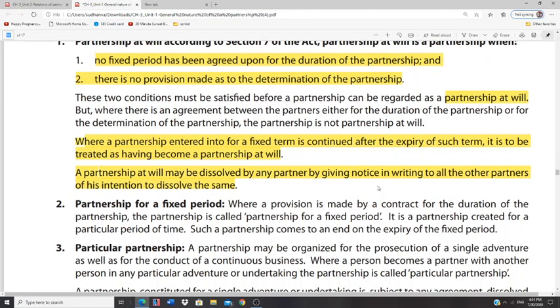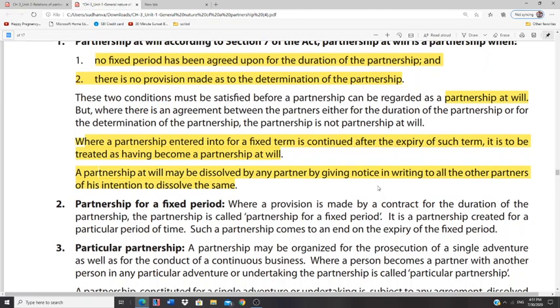In the case of a partnership at will, there are three major points. First, the partners have not agreed upon a fixed duration. The second point is that they have not made a provision with regard to determination of the partnership.